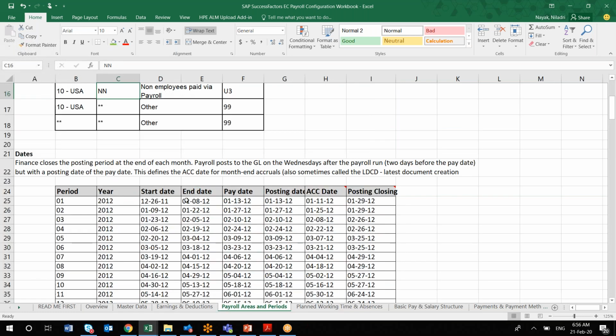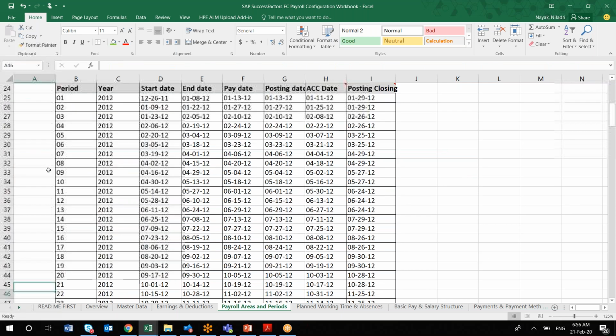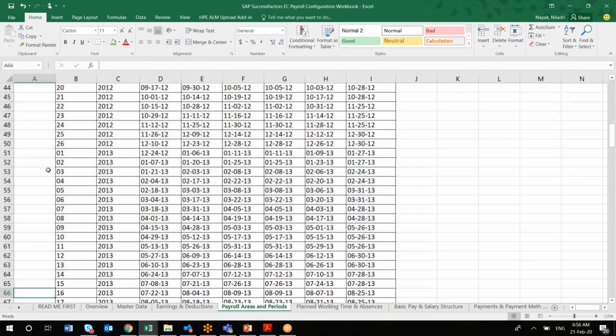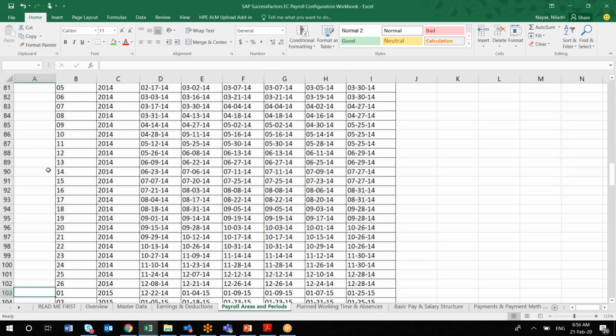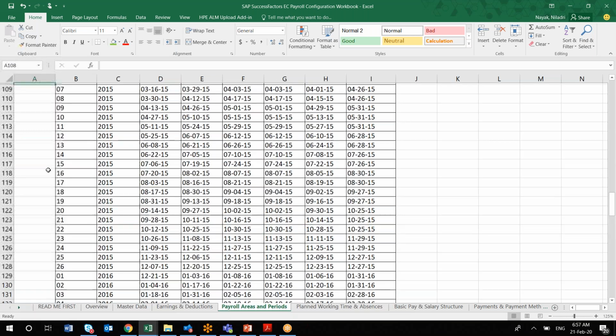You don't have to manually maintain the start date, end date, pay date, posting date. The system will automatically generate them whenever you run that program. You just have to tell the system, this is my start date, this is my end date. So this is the way you can capture that information.